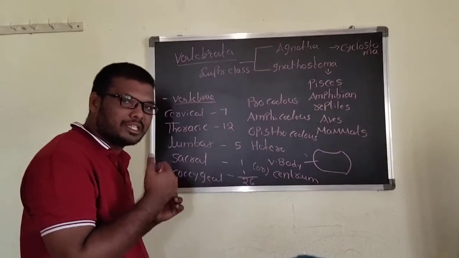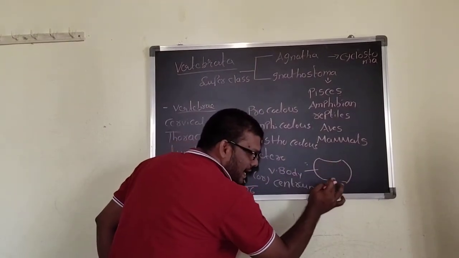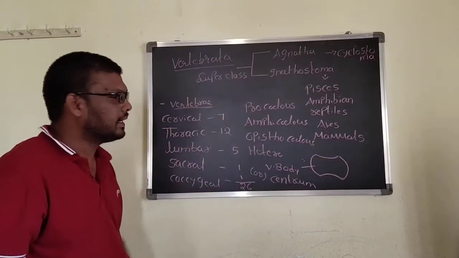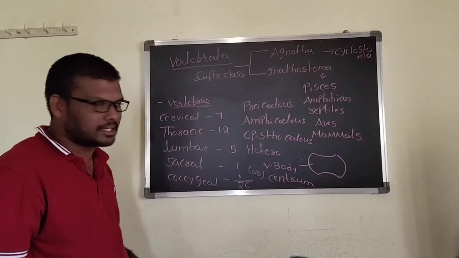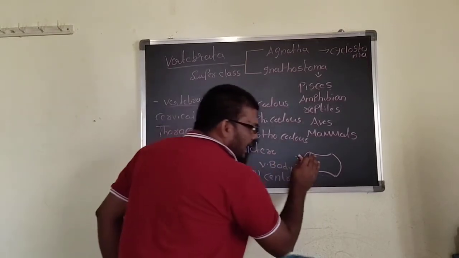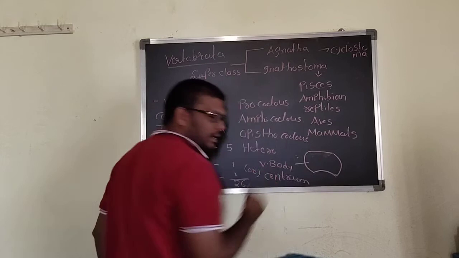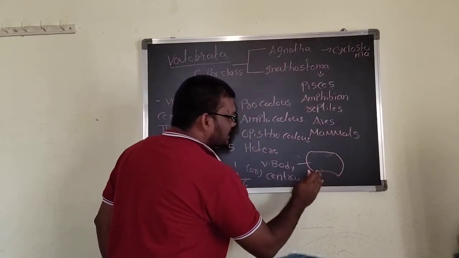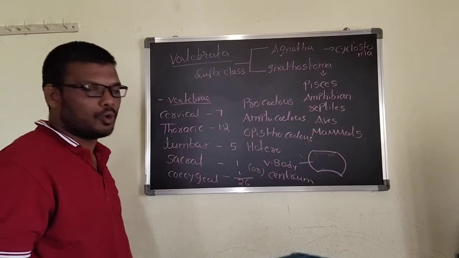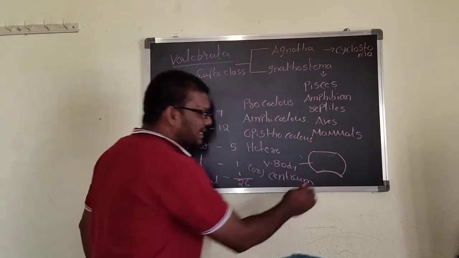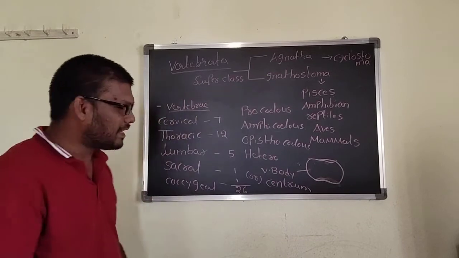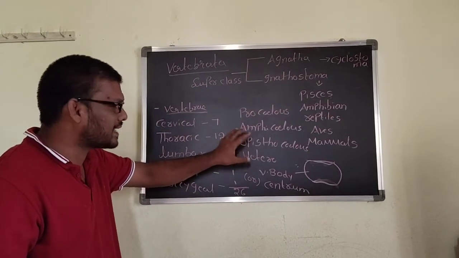Amphicoelous type means, amphi means both, anterior side and posterior side both are concave, that is called amphicoelous. Opistho indicates posterior. The anterior side is flat, and the posterior side is concave, that is called opisthocoelous. Heterocoelous means it has a different shape, and this type of vertebra is called the heterocoelous type.